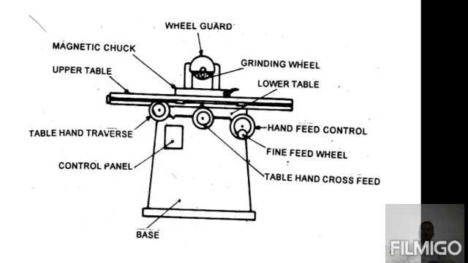Next, the magnetic chuck is provided for holding the workpieces during the working process. What is the use of the magnetic chuck? While working, a maximum amount of force is developed at the cutting tool.